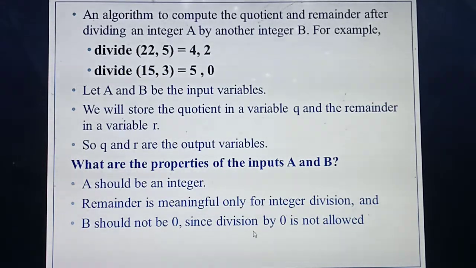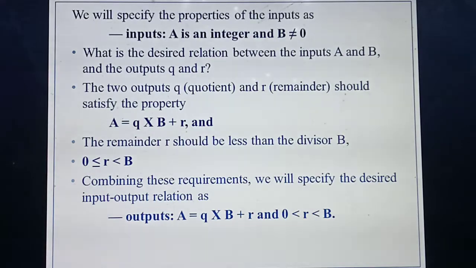Understood? So what's the first step? First you need to name the algorithm. Then you need to identify the two input variables. Then you identify the output variables. Then you need to define the properties of the input as well as the properties of the output. What's the property of the input, students? The value you are taking should be a number, that's an integer. The remainder you are getting should be a meaningful number. The number you are going to divide by, B, will not be 0. If B is 0, you will get infinity, so the condition is that B should not be 0. Understood, students?